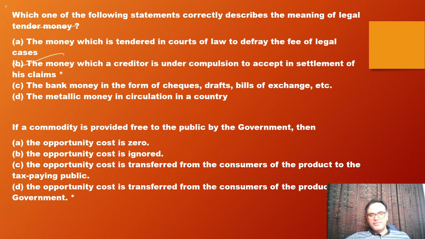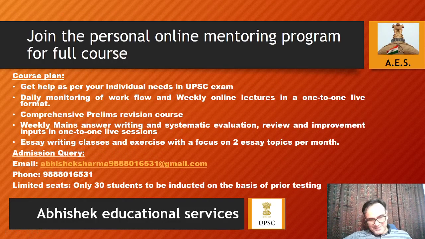Then, if commodity money is provided free to the public, then what is this? The opportunity cost is transferred from the consumer of the product to the government. This has been a long lecture, isn't it? Okay, so this covers everything for you in the monetary system.